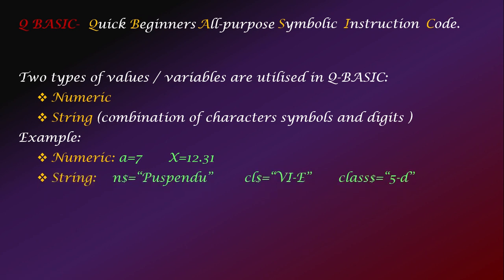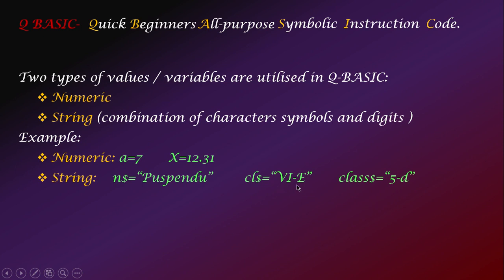And the next one is string. A string, as I told, is a combination of characters, symbols and digits. A string variable is followed by a dollar sign. See here, I have given the variable name m, and in order to refer to it as a string variable, I have to mention the dollar symbol. And string values are always enclosed within double quotation marks.